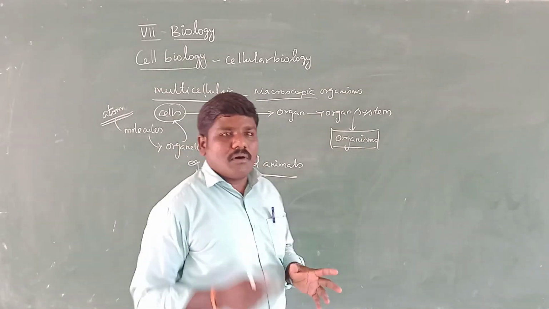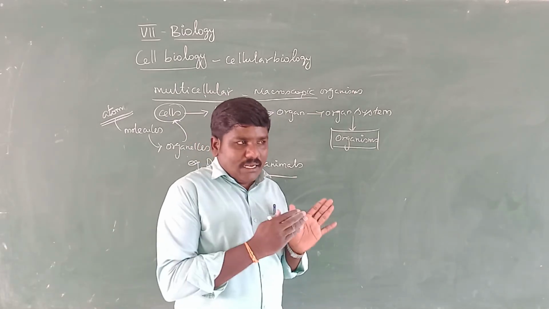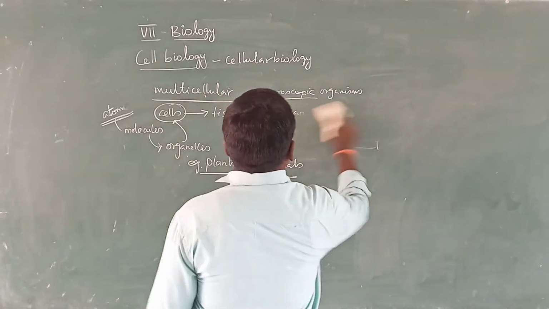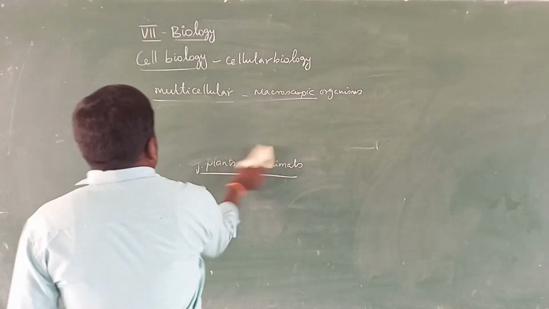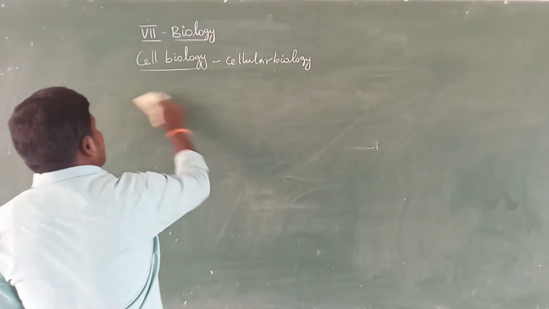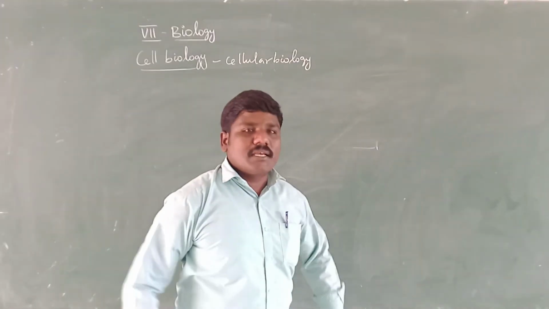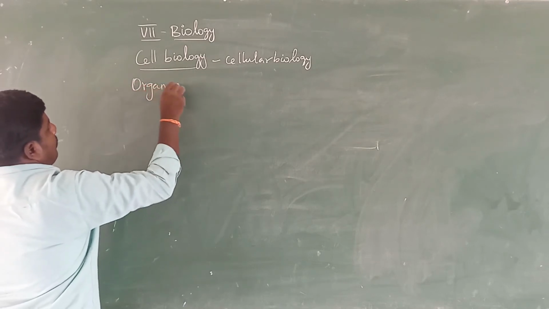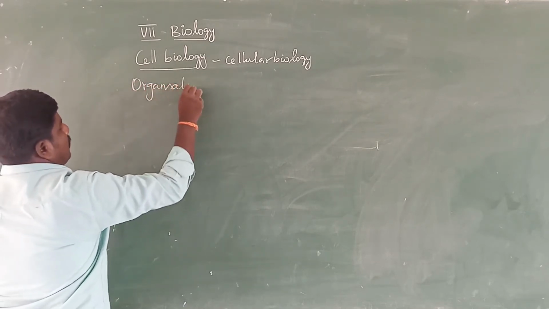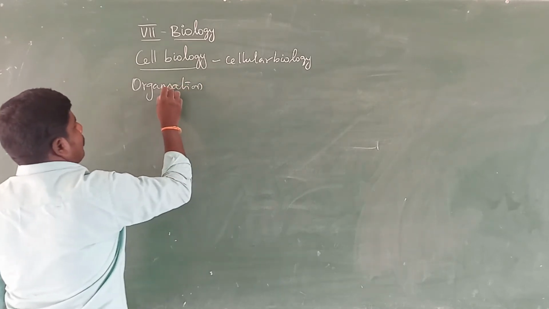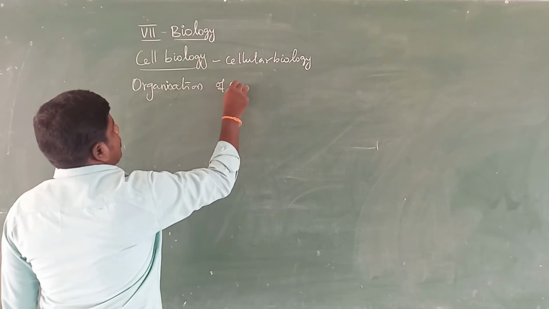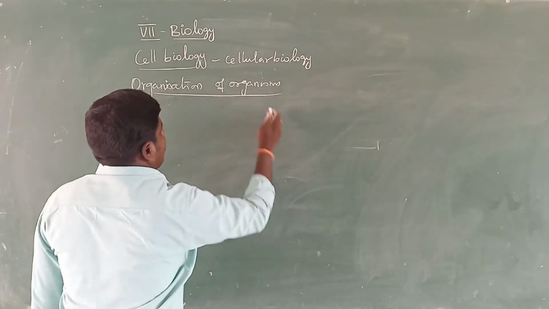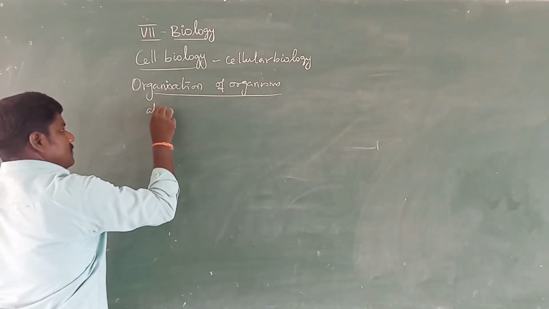How are cells organized into organisms? Listen. Already told you, the cell is the basic component of all living organisms. So that is the organization of organisms. First of all, atoms.